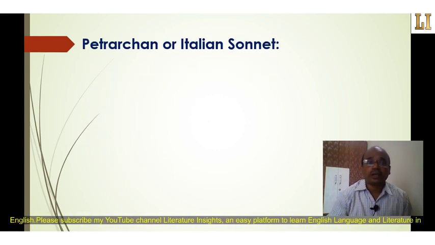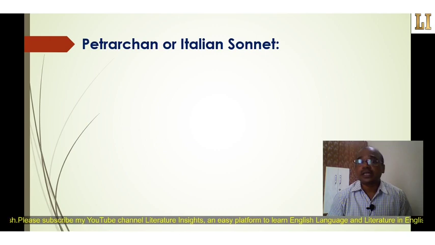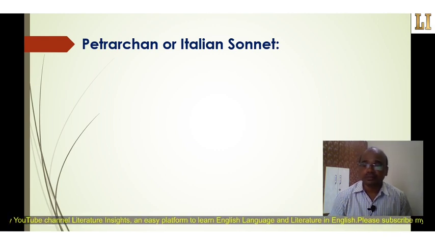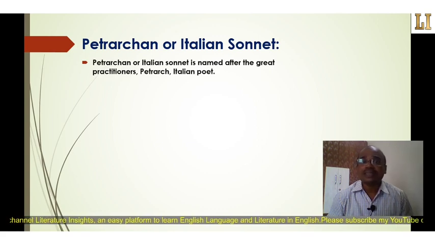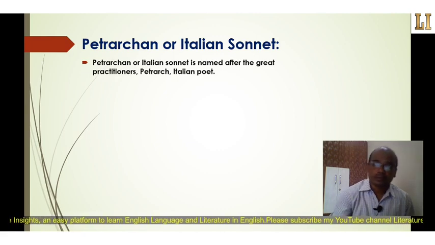Number one, Petrarchan or Italian sonnet. By its name you can easily identify it. It is named after the great practitioner of this form, Petrarch, a famous Italian poet.